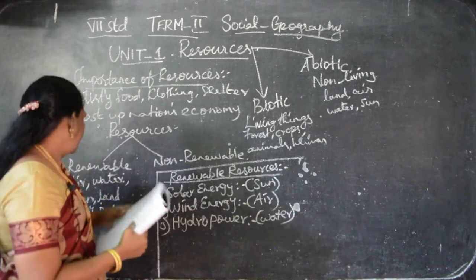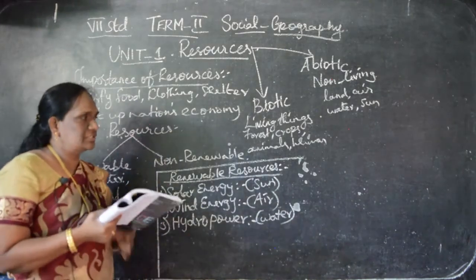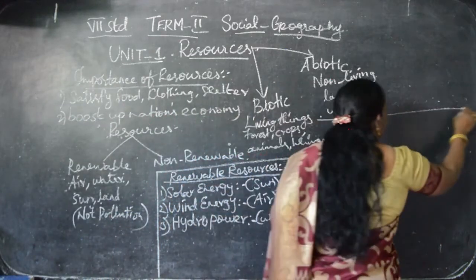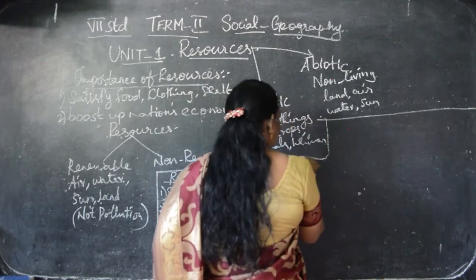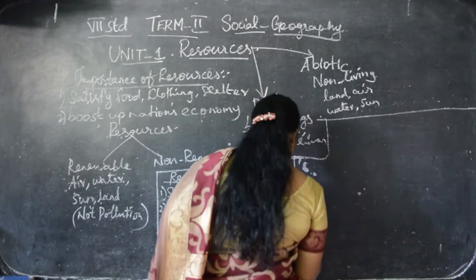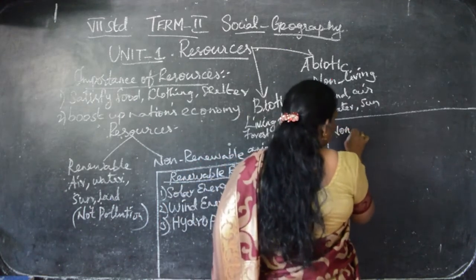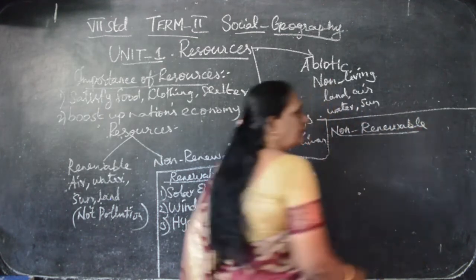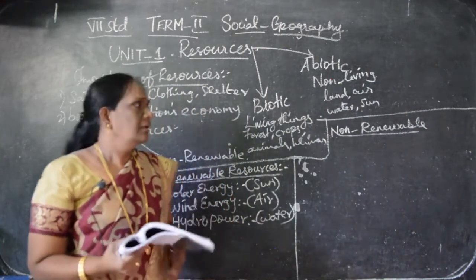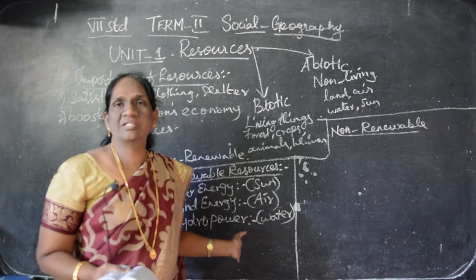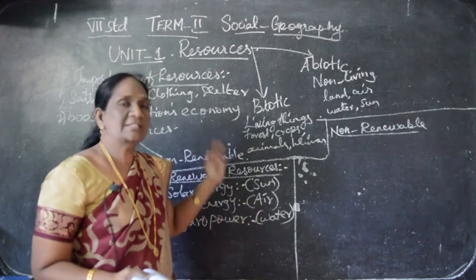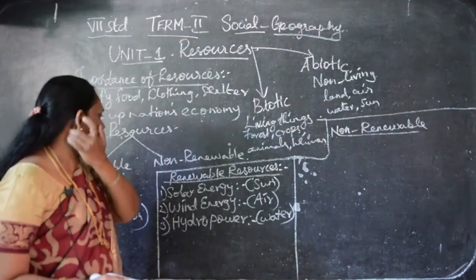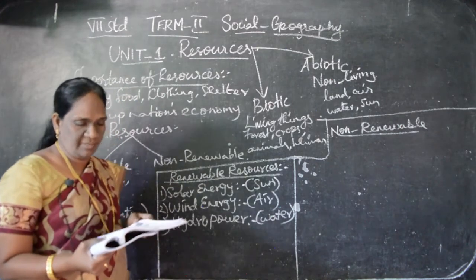So these are all the renewable resources. Now next we are going to see about the non-renewable resources. Shall I write here? Non-renewable. In the renewable resources, we saw three kinds of resources: solar energy from the sun, wind energy from air, and hydropower energy from water.